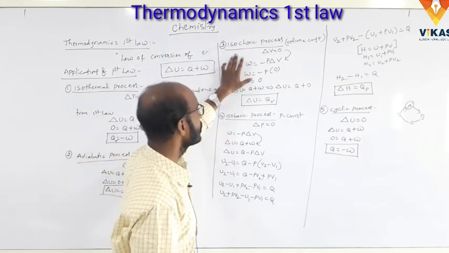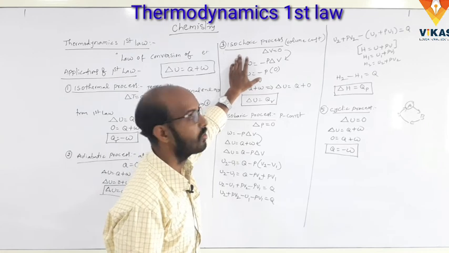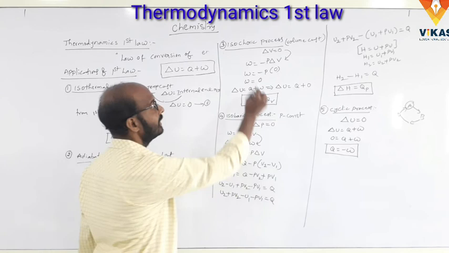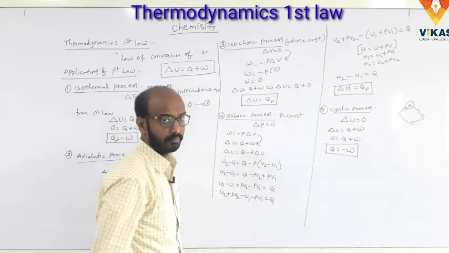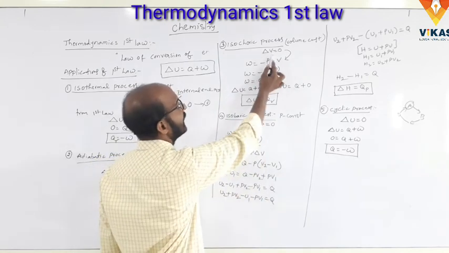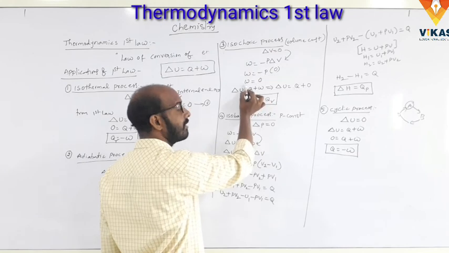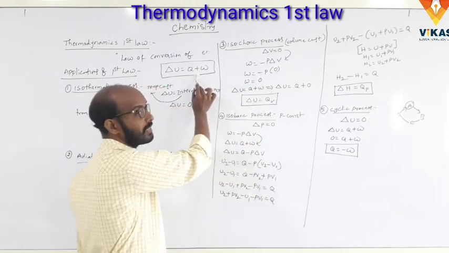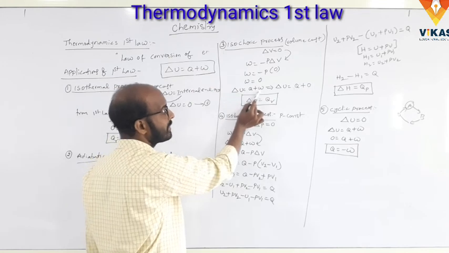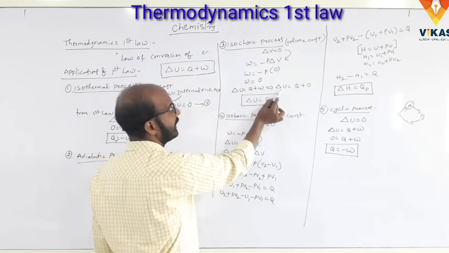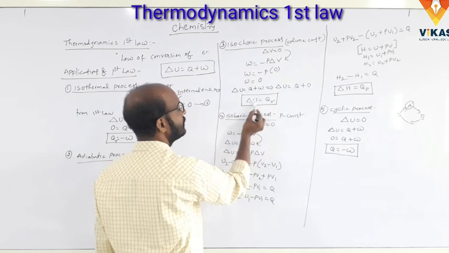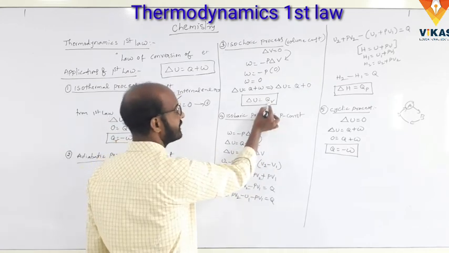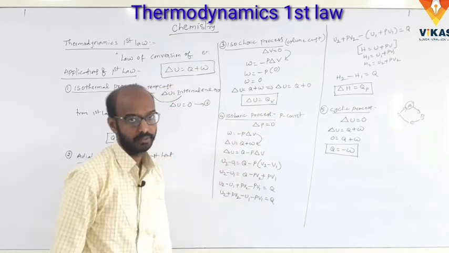Next one, isochoric process. Here volume is constant, so delta V is equal to 0. We know the work done, W is equal to minus P delta V. So with delta V equal to 0, finally we get W is equal to 0. Substitute W is equal to 0 in the thermodynamics first law, delta U is equal to Q plus W, so delta U is equal to Q plus 0. So delta U is equal to QV, the heat energy at constant volume is equal to the internal energy change.